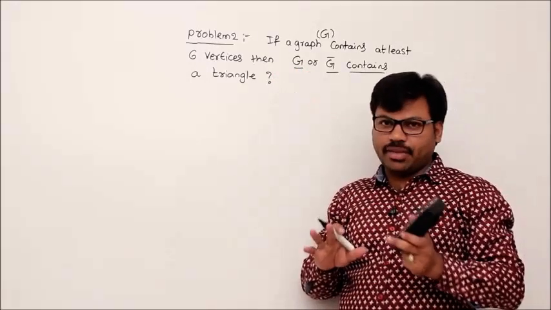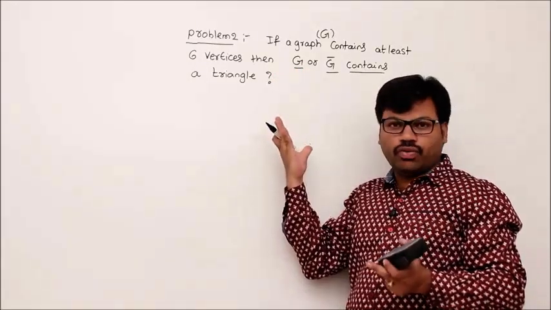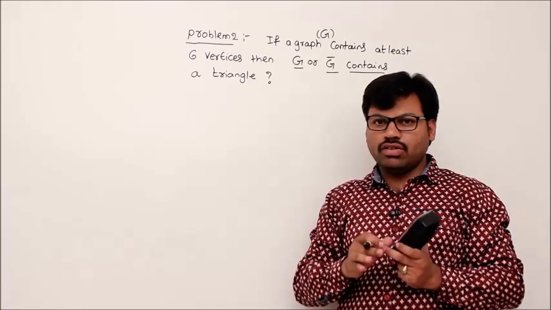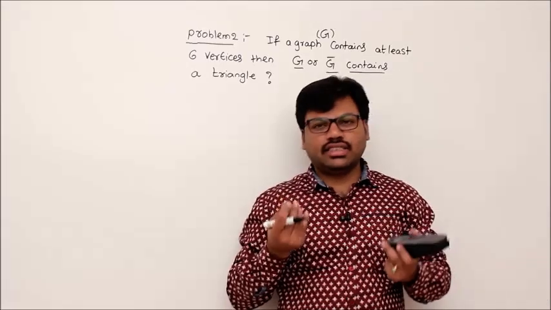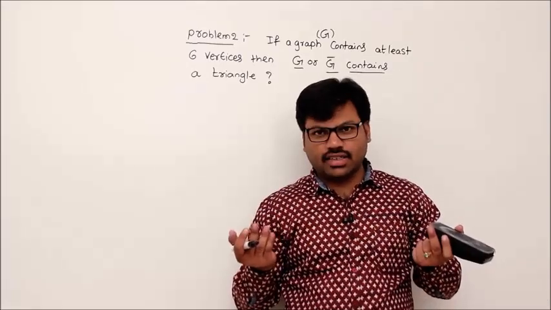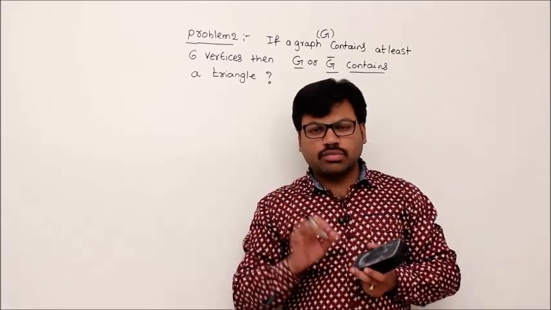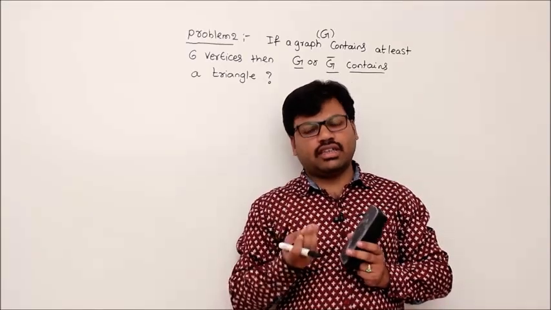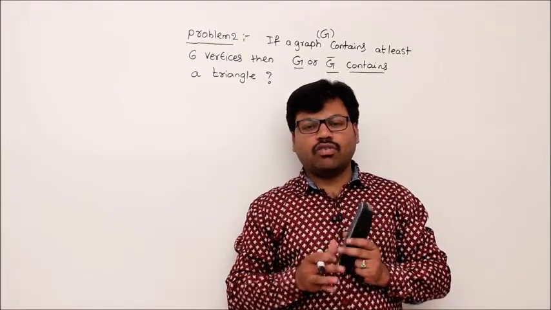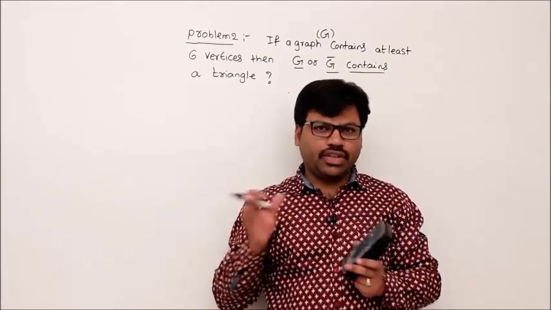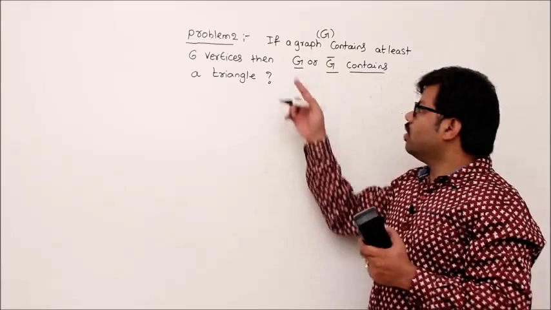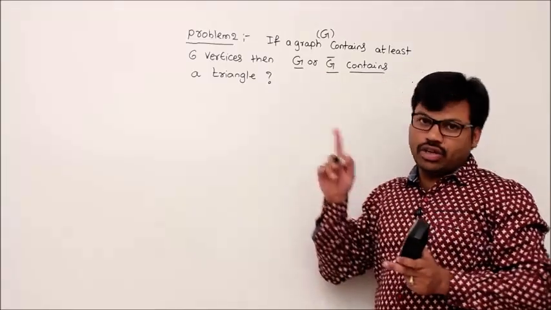Whenever I claim a statement while doing proof, then stop the video and think about that claim. For example, if I suddenly say some statement, you don't understand that. When you don't understand, stop the video and think about that statement. Once you understand that statement thoroughly, come back to the video and continue the video. Okay, so in entire graph theory you will do that.